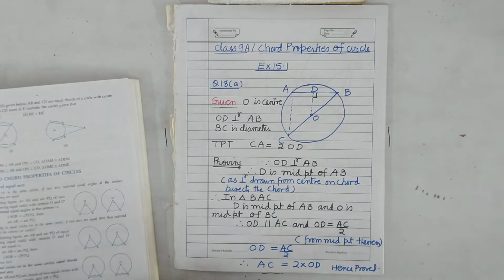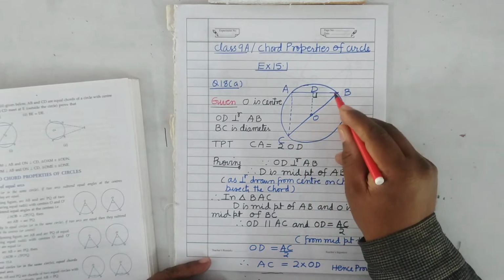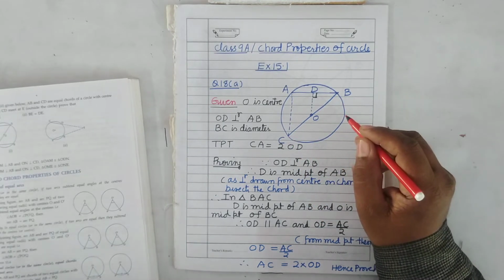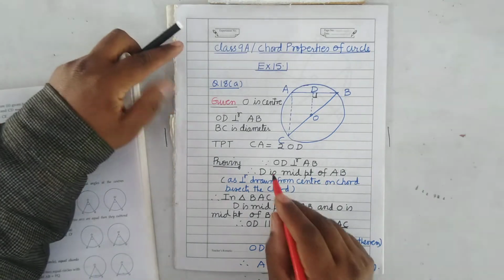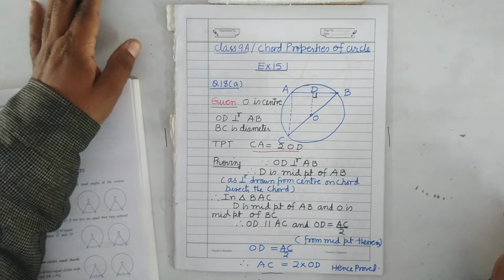You have to prove that BC is a diameter. BC is given diameter. This is B and this is C. You have to prove that CA equals 2 times OD. CA equals 2 times OD.